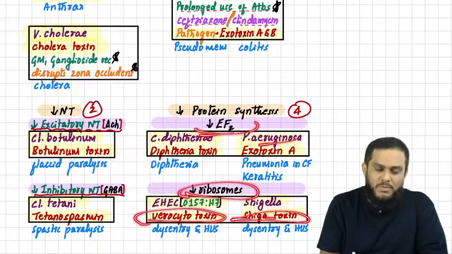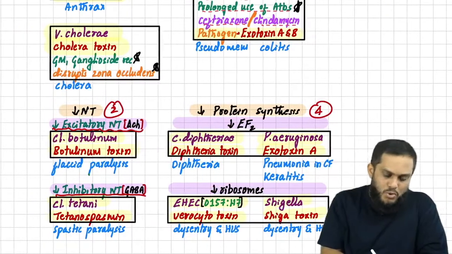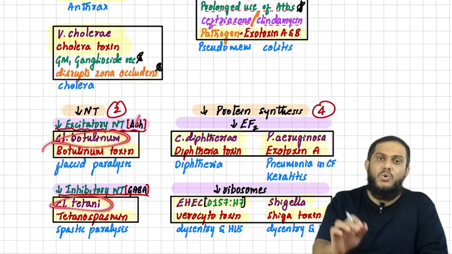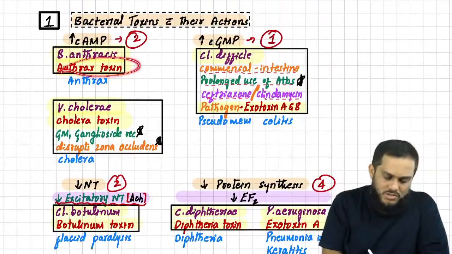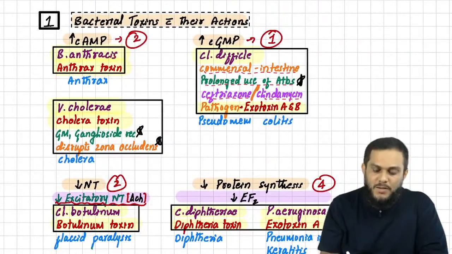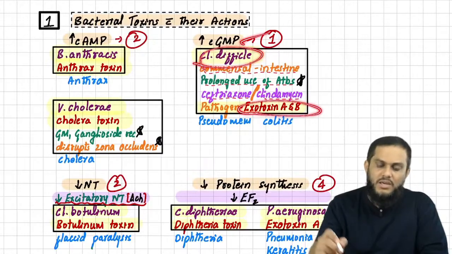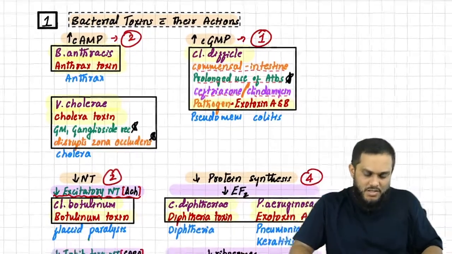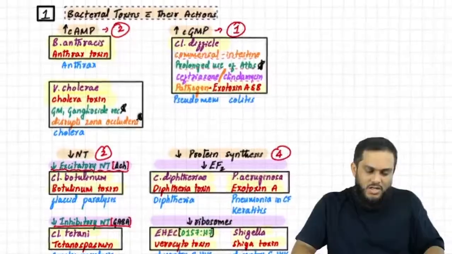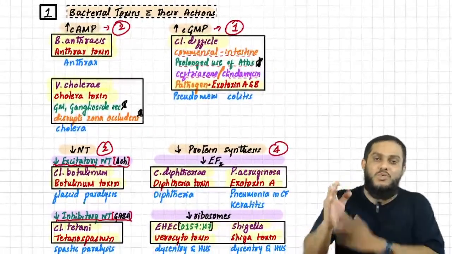Diphtheria and Pseudomonas inhibit EF2. Clostridium botulinum and Clostridium tetani inhibit neurotransmitters. The anthrax toxin and cholera toxin increase cyclic AMP. Clostridium difficile exotoxin A and B act by increasing cyclic GMP. So with that we are done with the toxins and their action. 2 plus 1 and 2 plus 4.